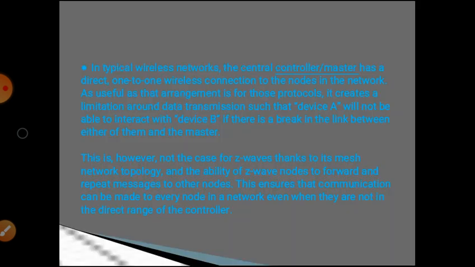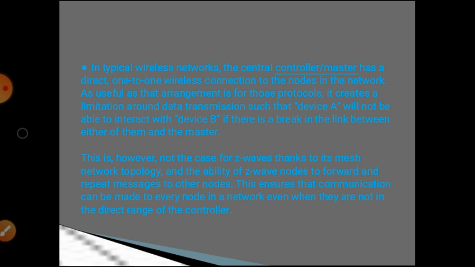In a typical wireless network, the central controller or master has a direct one-to-one wireless connection to each node in the network. As useful as the arrangement is for those protocols, it creates a limitation around data transmission, such that device A will not be able to interact with device B if there is a break in the link between either of them and the master. This is, however, not the case for Z-Wave, thanks to its mesh network topology and the ability of Z-Wave nodes to forward and repeat messages to another node.